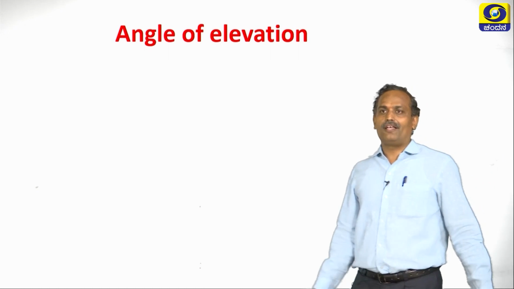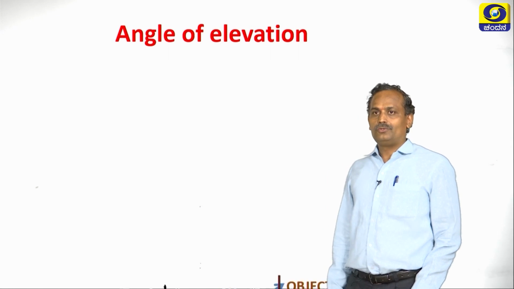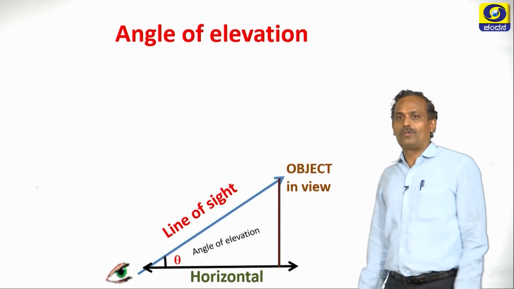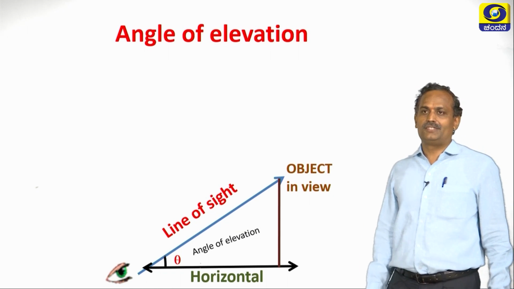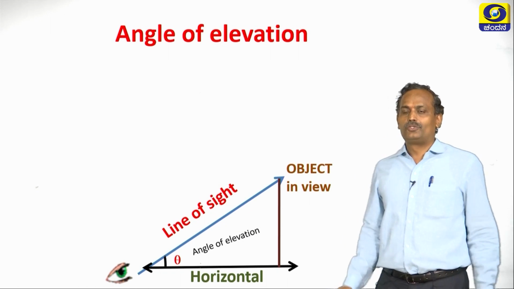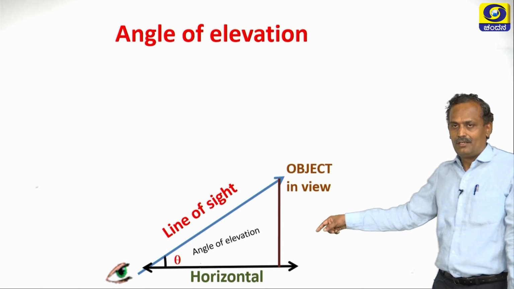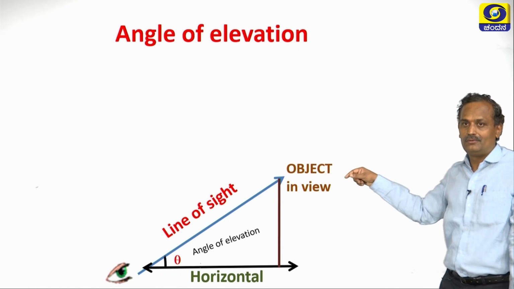First of all, angle of elevation. What is angle of elevation? Let us draw the diagram. Dear students, you too should draw in your exercises while I discuss these things. There is the horizontal line, there is a line of sight, and this is the object that we are going to view.